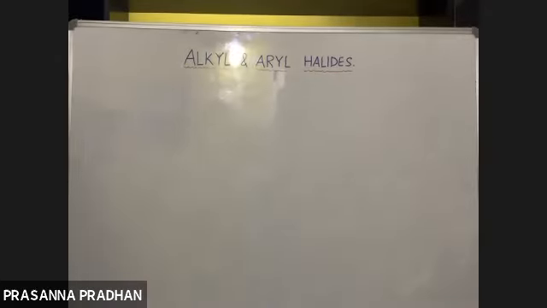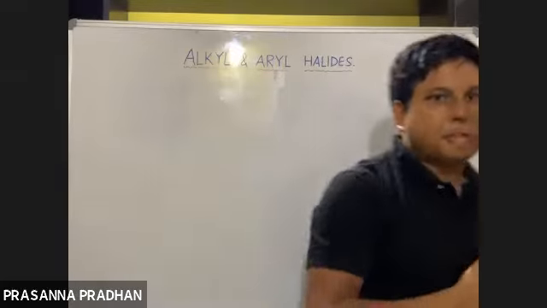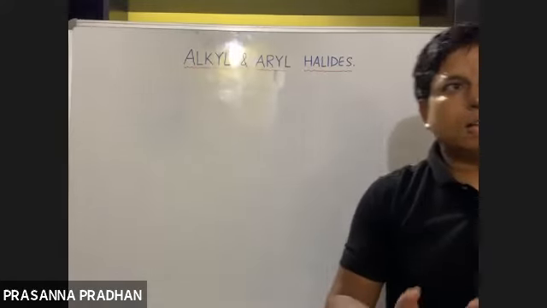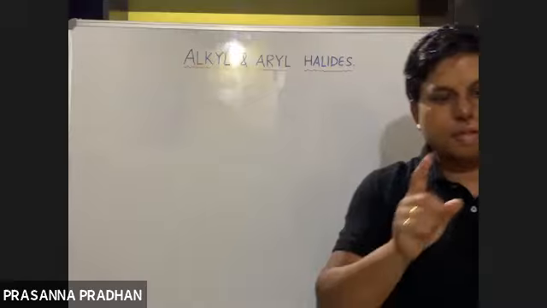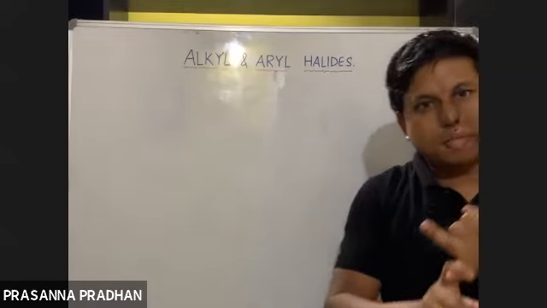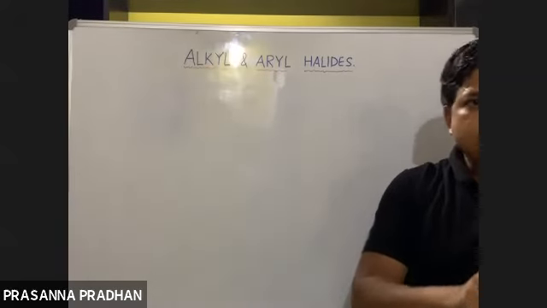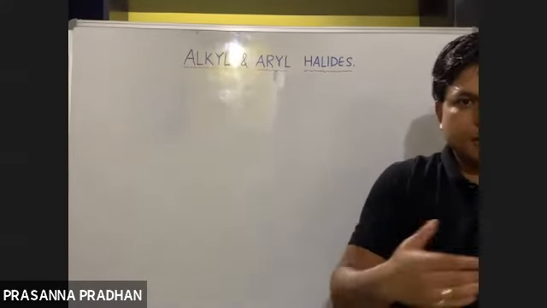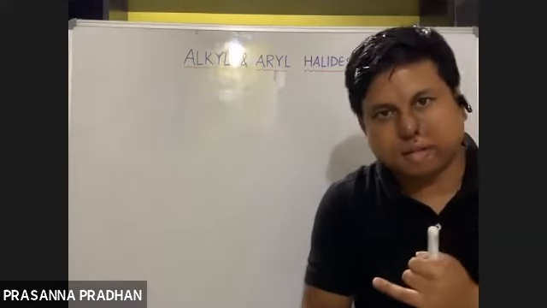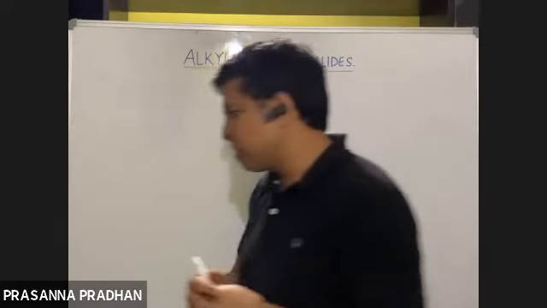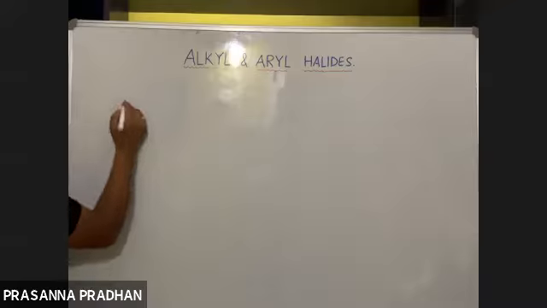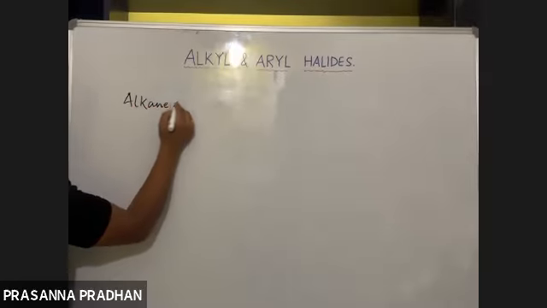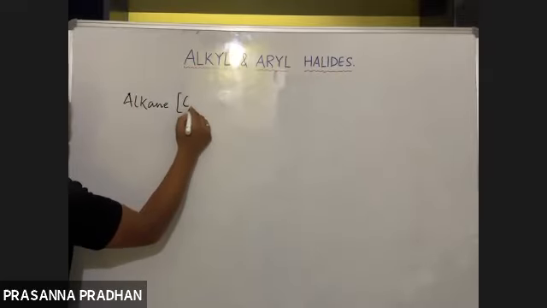homologous series? We know a homologous series means a series which constitutes a group of compounds which have similar chemical and physical properties and the same general formula. They are known as a homologous series. There are different homologous series, for example, alkanes, alkenes, alkynes, and so on. So what do you mean by an alkane then? What is the general molecular formula of an alkane?